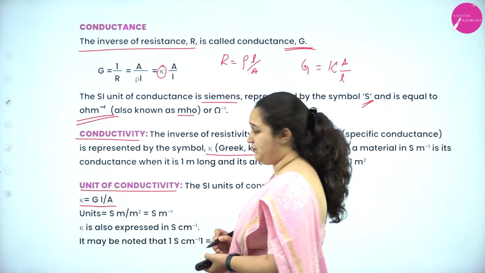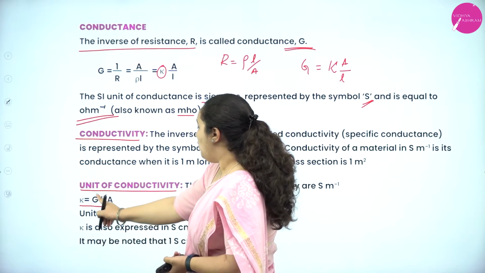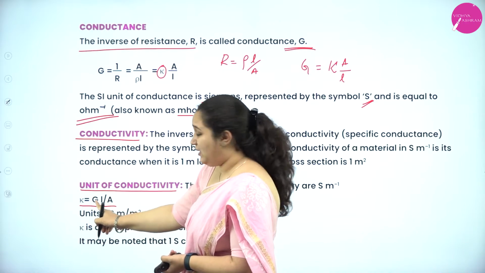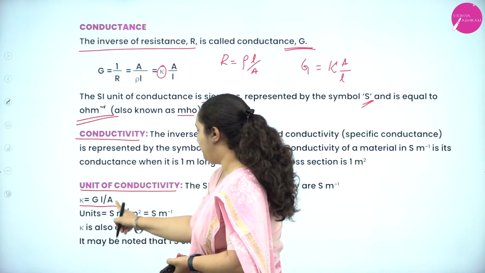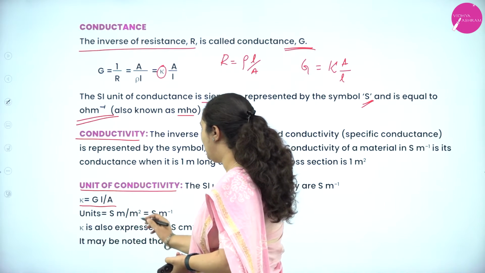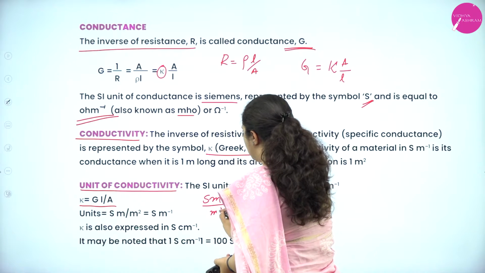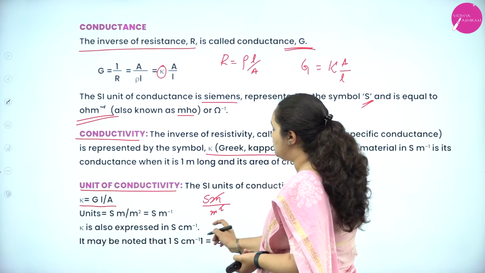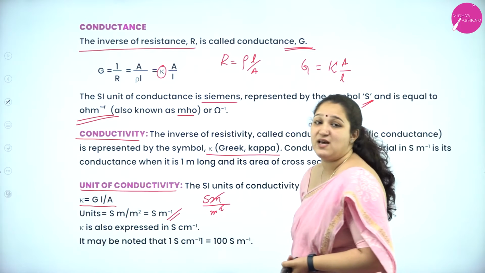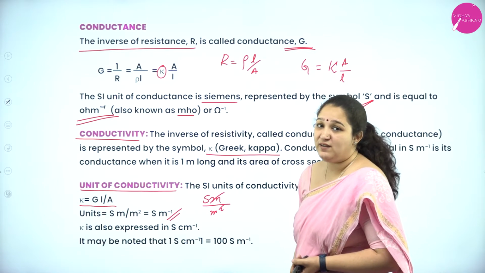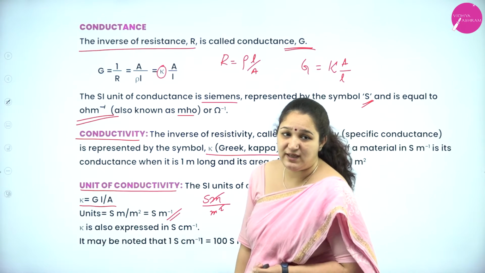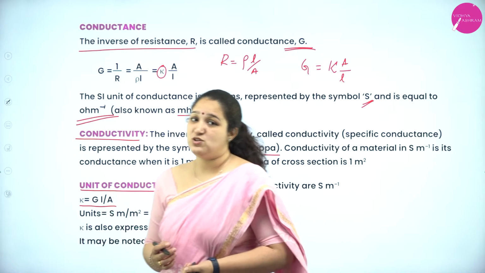G is equal to kappa A by L. Same thing is written. What is the conductance unit? Siemens. Length is meter, area is meter square. So, it is Siemens meter by meter square. This gets cancelled. So, Siemens per meter is the SI unit of conductivity or specific conductance. So, I hope you have understood this.